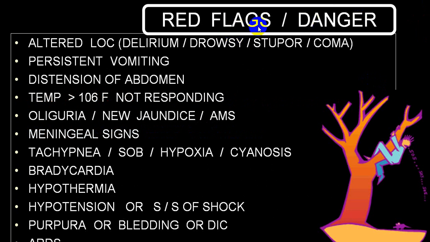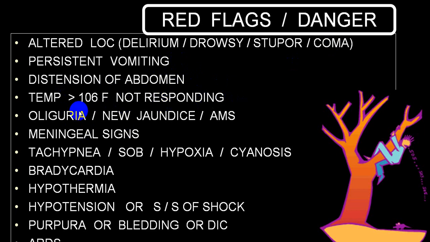Now there are certain red flags we call danger. If any person who has got a fever with the following things, I am going through that. Altered LOC, that is delirium, drowsy, stupor or coma. There is persistent vomiting, and if there is projectile vomiting, if there is distension of abdomen, temperature is more than 106 degree Fahrenheit, not responding to your routine antipyretics.